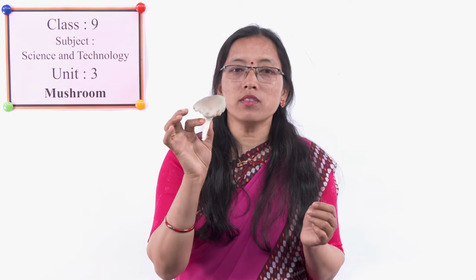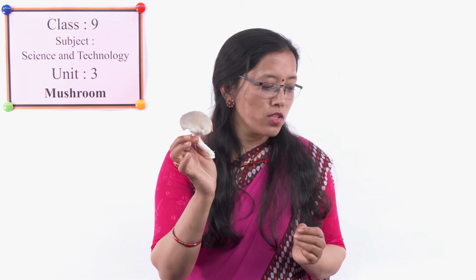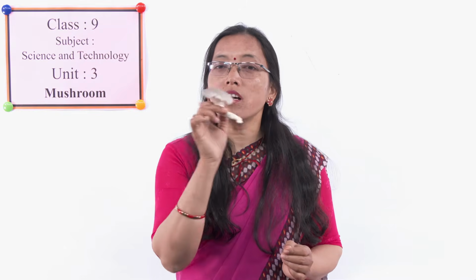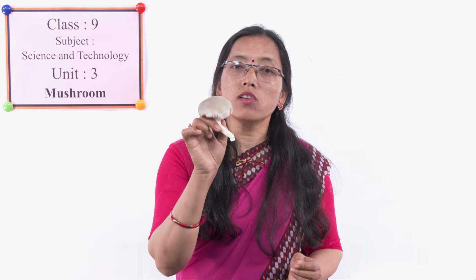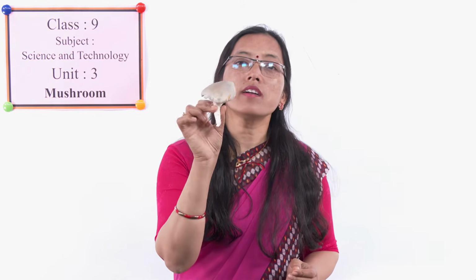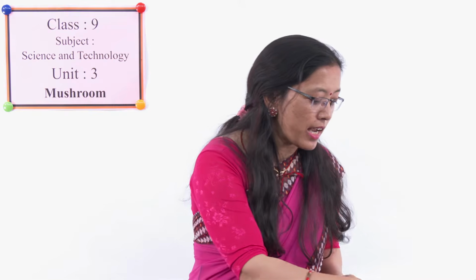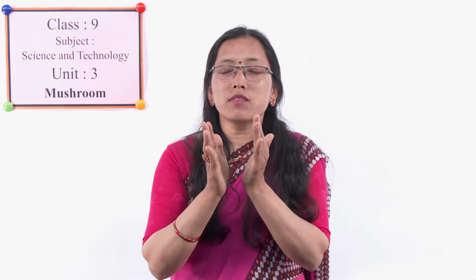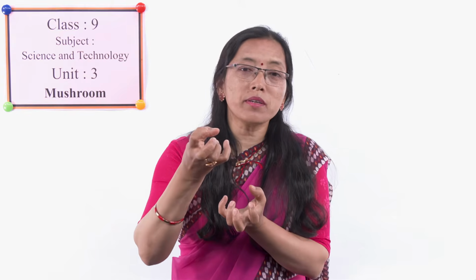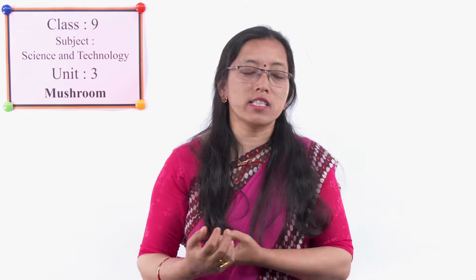No. So, it has a thallus body. Just like other fungi, it is also thalloid. Its body is undifferentiated and mainly its body is divided into two parts. One is the fruiting body, another one is the vegetative part.